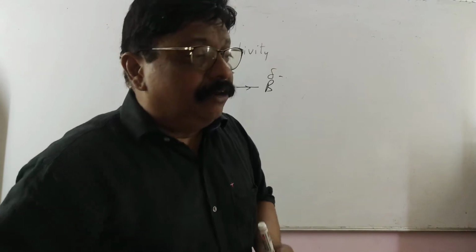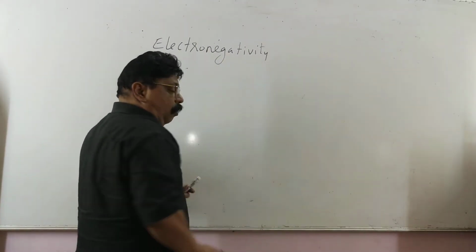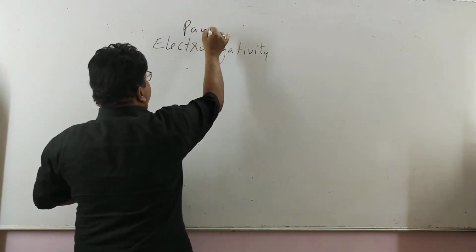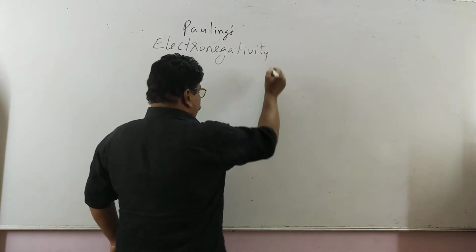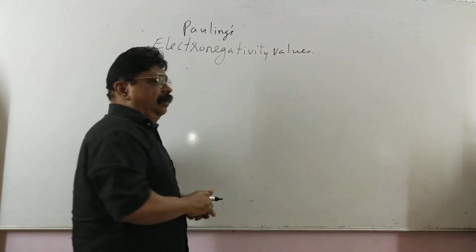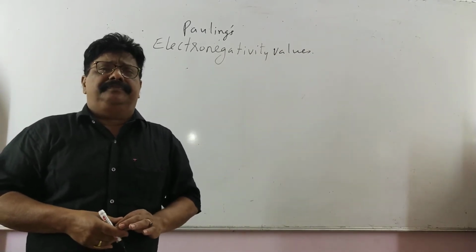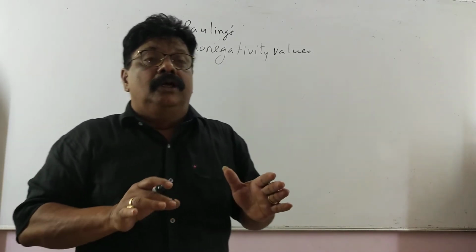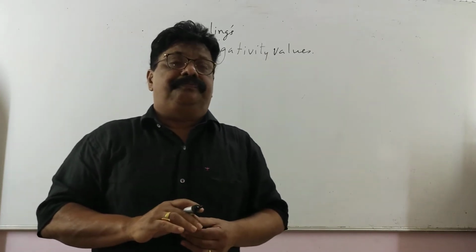I will just give you the values of some elements on the basis of Pauling's electronegativity values. ये वैल्यू थोड़ा याद रखें, बाय हार्ट करें. So it will help you to solve many questions of chemical bonding rules.